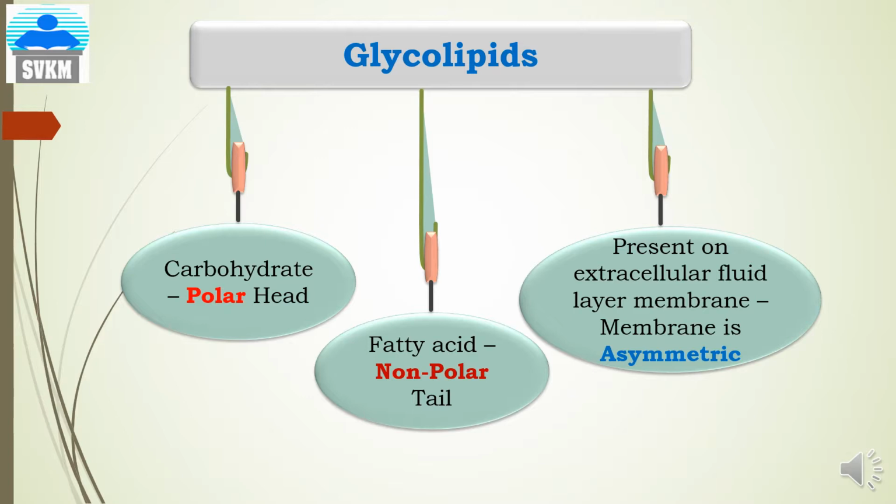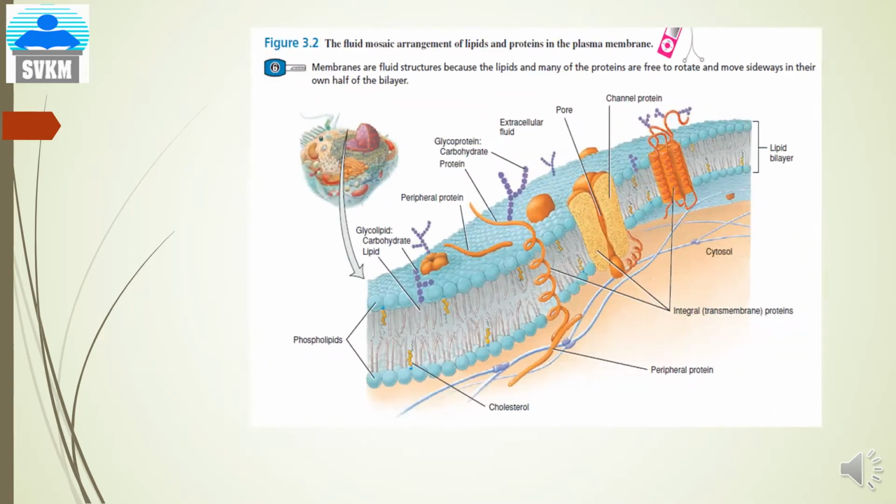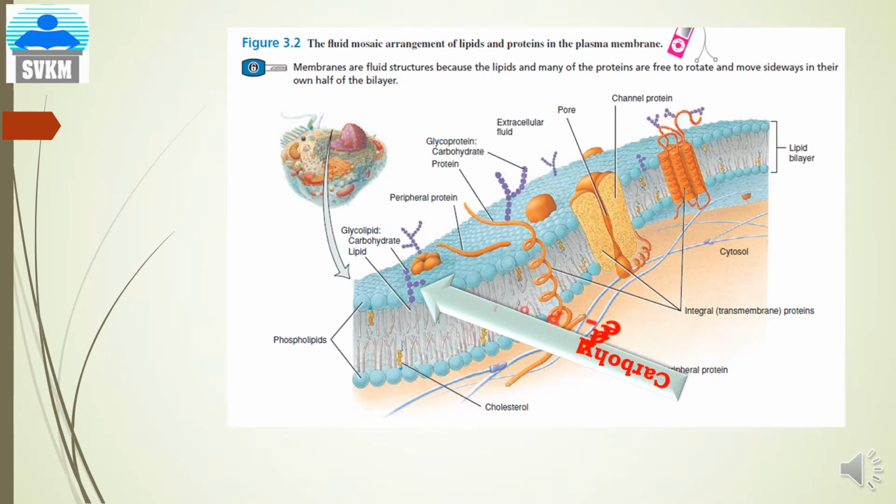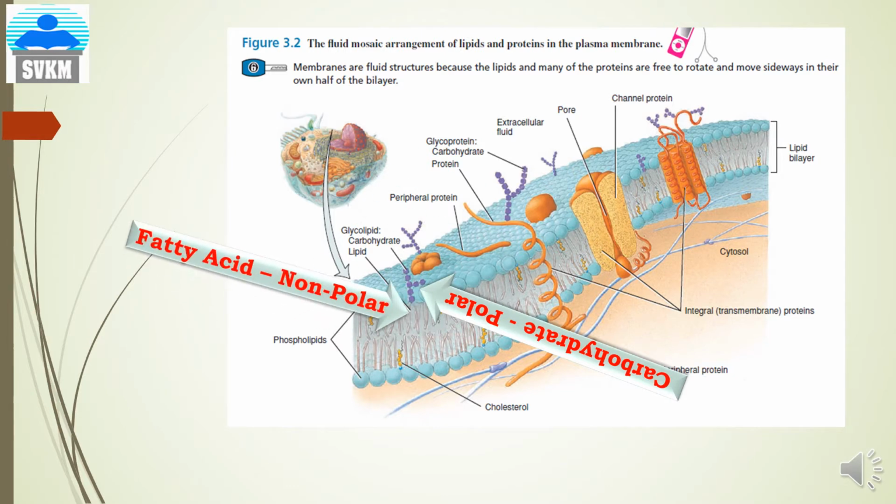That's why with respect to glycolipids, the plasma membrane of the cell is asymmetric. You can see here the carbohydrate polar group shown in purple, attached to the blue polar head of the phospholipid, and the fatty acid chain, which is the non-polar portion.